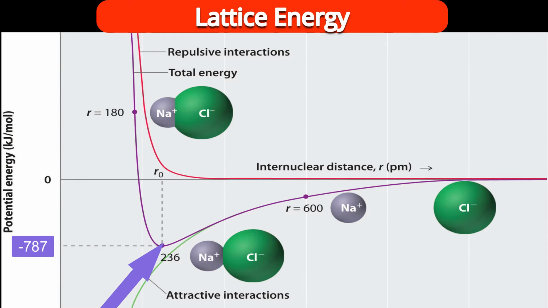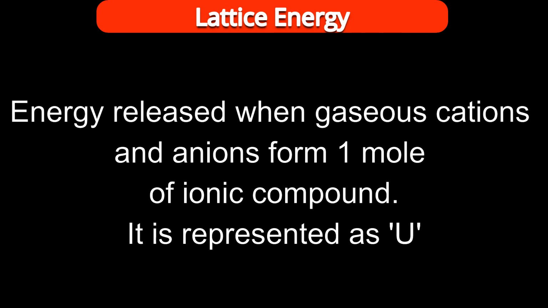And at that stable situation, whatever energy is released, that released energy is none other than lattice energy. If I have to define it, pay attention to the definition. Gaseous cations and anions, as they come closer to form crystal lattices, to form an ionic compound, energy decreases, and the energy at equilibrium is called lattice energy.